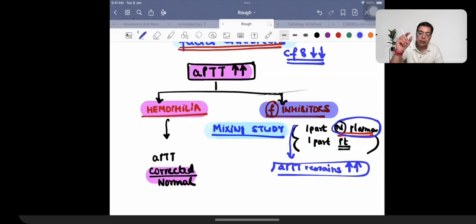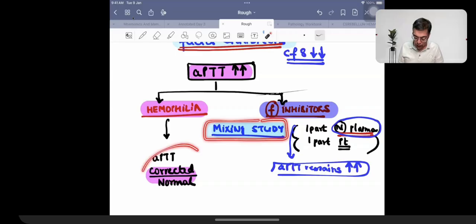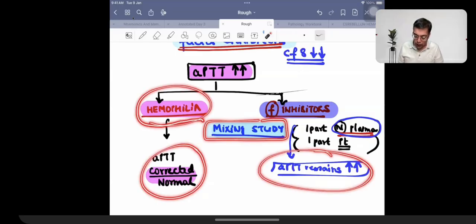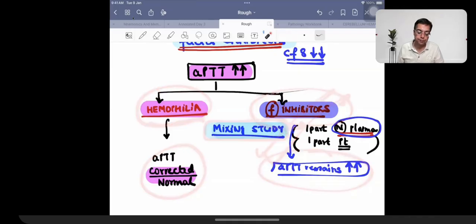So that's why the single line I would like you to understand over here is that when we are having a doubt between hemophilia and factor inhibitors, we differentiate them on the basis of mixing study. If mixing study improves the value of APTT, it means we are dealing with a patient of hemophilia. If mixing study is not able to improve it, that means we are dealing with a patient suffering from factor inhibitors. This is a classical INI-CET concept. So you need to have an idea about this.